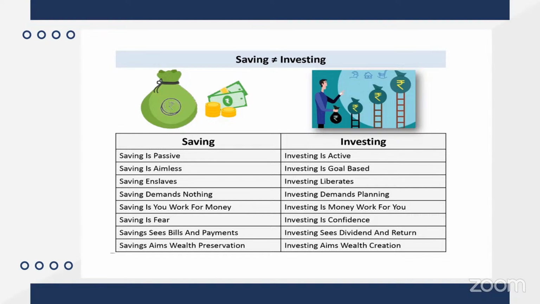People give the money and then they wait for it. Say you gave money to Punjab National Bank, and that bank gave it to another person, Vijay Mallya, for 3,000 crores or 4,000 crores, 8,000 crores. What happened initially? It became a write-off, and then what happened to the people? People still got the same 7%, right? So that is how it is. Even if banks go down, the government will come and help you get the money back. But it's not so in investing.